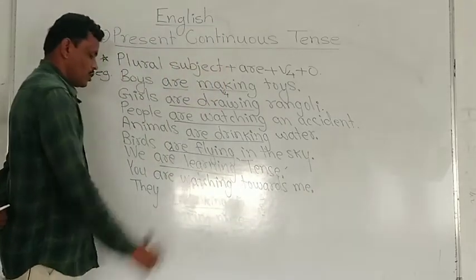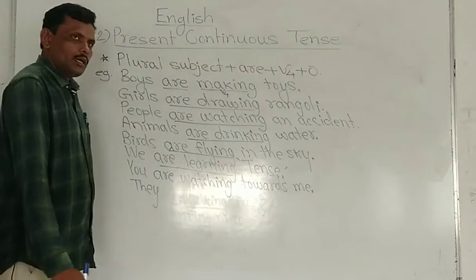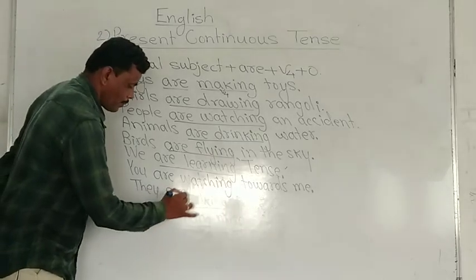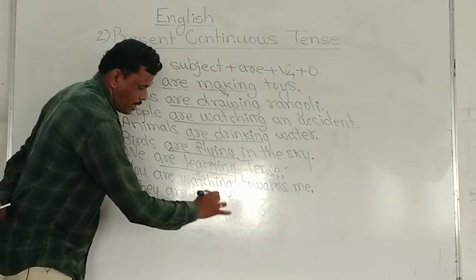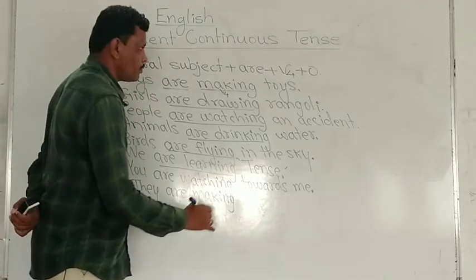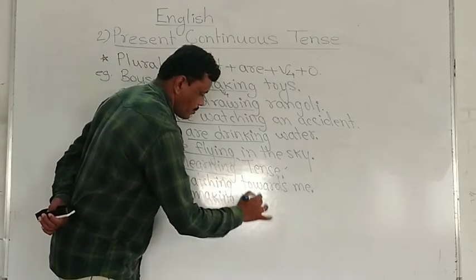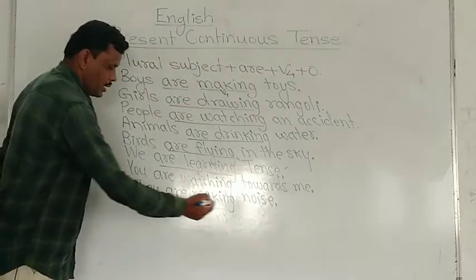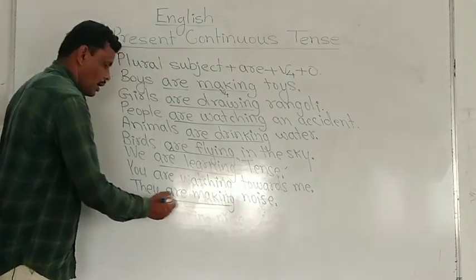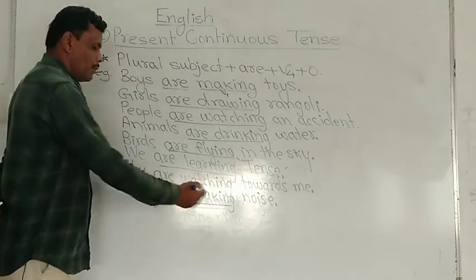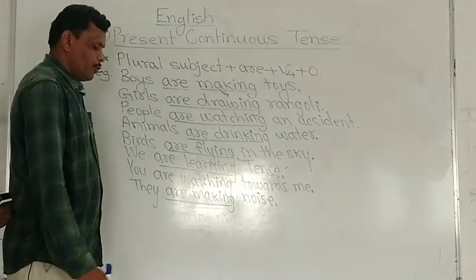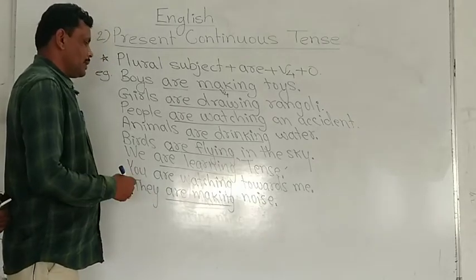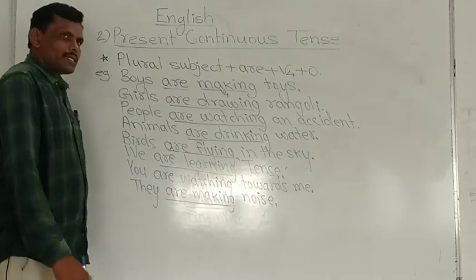Here are watching is a present continuous tense. Next, they are making noise. Here they is a subject and are making, are is an auxiliary verb, making is the V4, and are making shows present continuous tense. These are the examples.